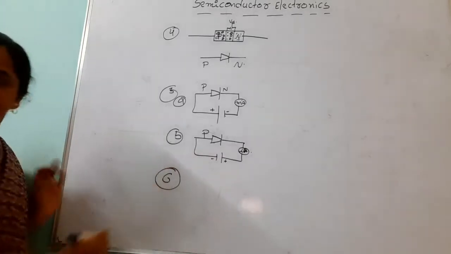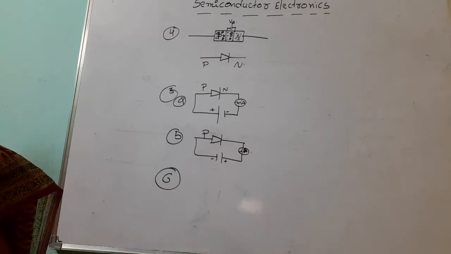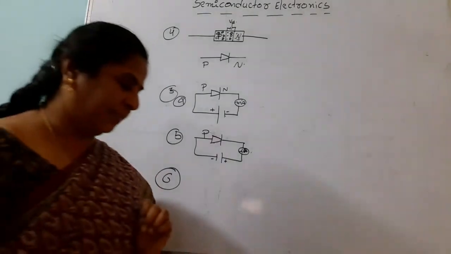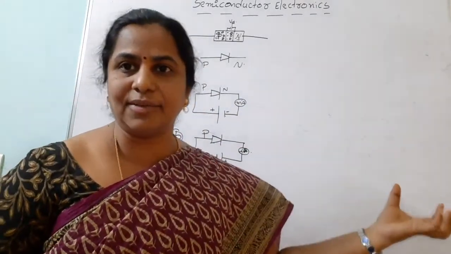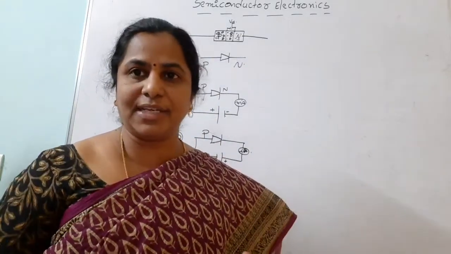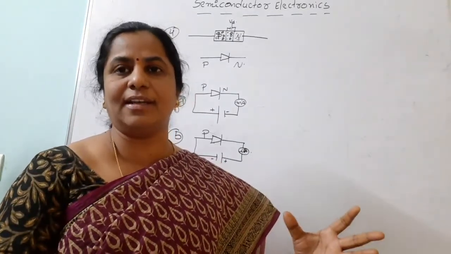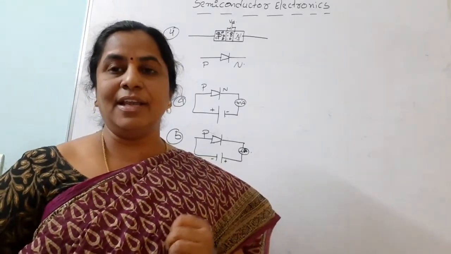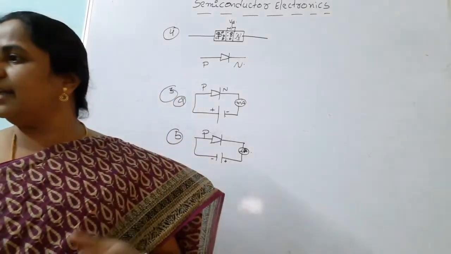Then come to the sixth VSAQ. What is the maximum percentage of rectification in half wave and full wave rectifier? One more topic in this chapter is the rectifier. A rectifier converts alternating current to direct current. There are two types of rectifiers, half wave rectifier and full wave rectifier. In a half wave rectifier, only half of the alternating current is converted into direct current. That's why it is called a half wave rectifier. But in a full wave rectifier, the complete alternating current is converted to direct current.